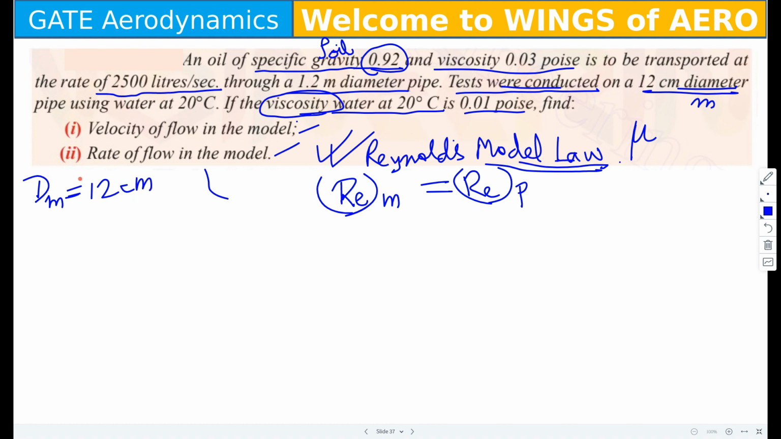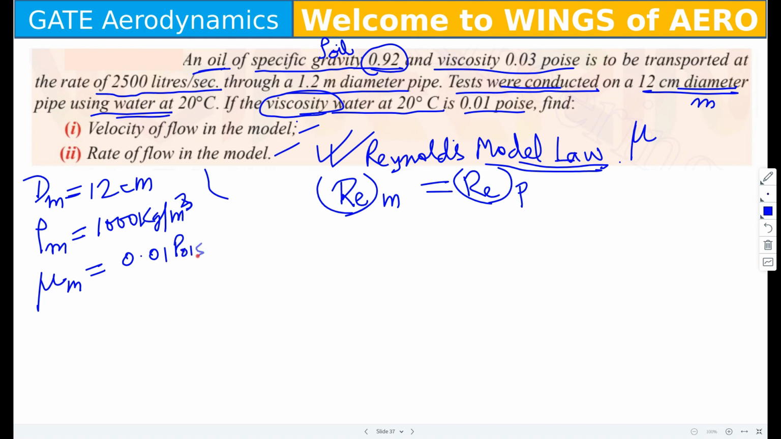Okay, now they're using water here, but actually there was an oil. That means the density of the model is water, that means 1000 kg per meter cube. Now, they have given the viscosity of the water in the model. How much? 0.01 poise. Now can you tell me how to convert poise into Newton second per meter square?